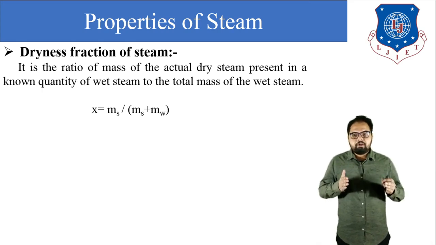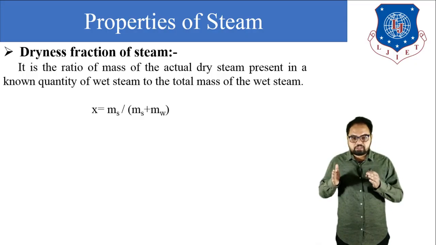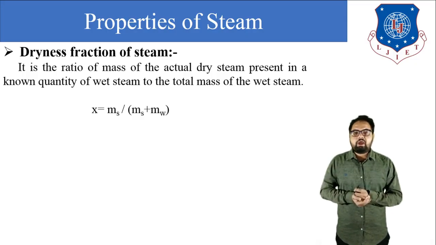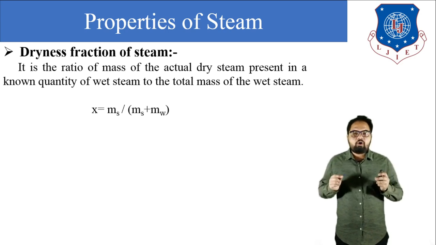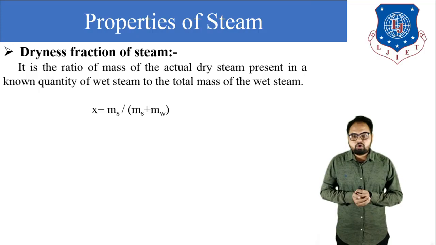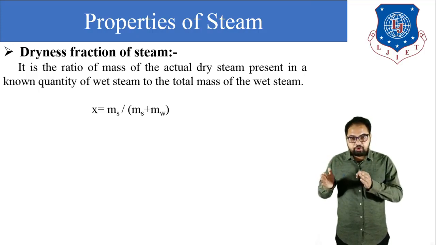Ms plus mw means the total quantity of the wet steam, and ms means the mass of dry steam particles present in the wet steam. So again, dryness fraction is defined as the ratio of the mass of dry steam particles present in a known quantity of wet steam, divided by the total mass of wet steam, that is ms plus mw. This is a very important term.